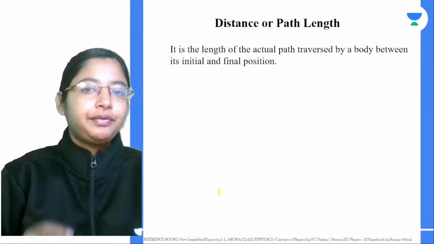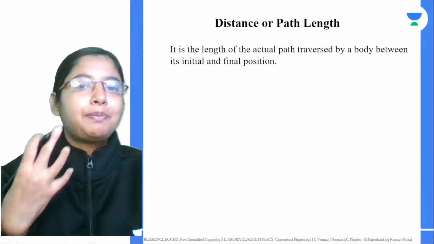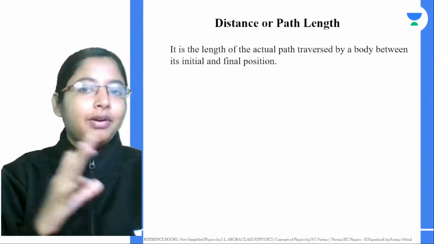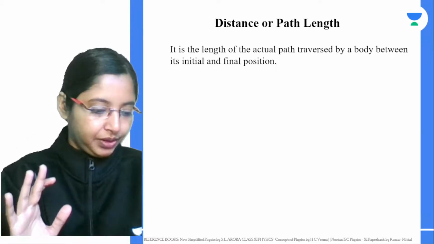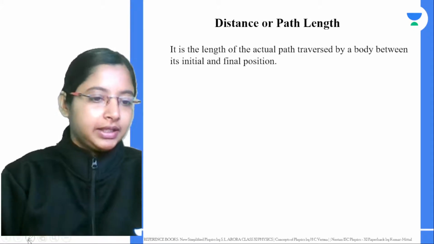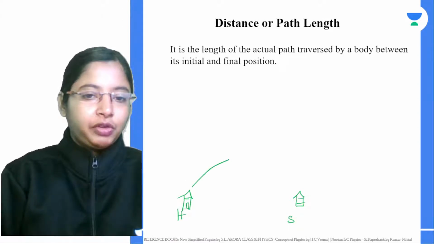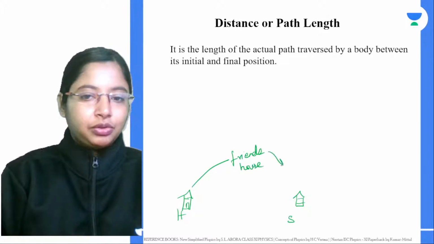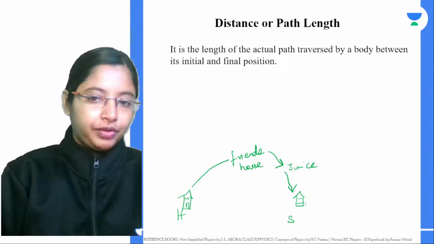From here, let's see the difference between distance or path. The distance, or path length, is nothing but the length of the actual path traveled by the body between its initial and final position. Yesterday we saw an example of you being in school. From home you go to your friend's house, from there you go to a juice shop, and then with all your friends you go to the school.